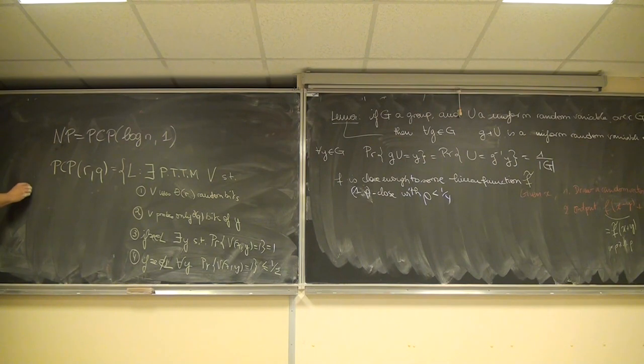The best result is q equal 3. You cannot go below 3. You ask for 3 bits of the proof. Let's say you just read 3 positions in the proof, and you output the sum.